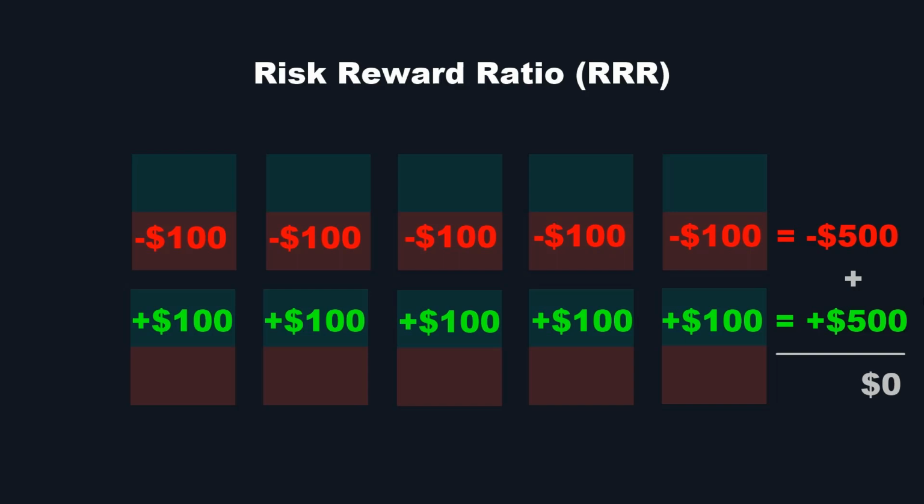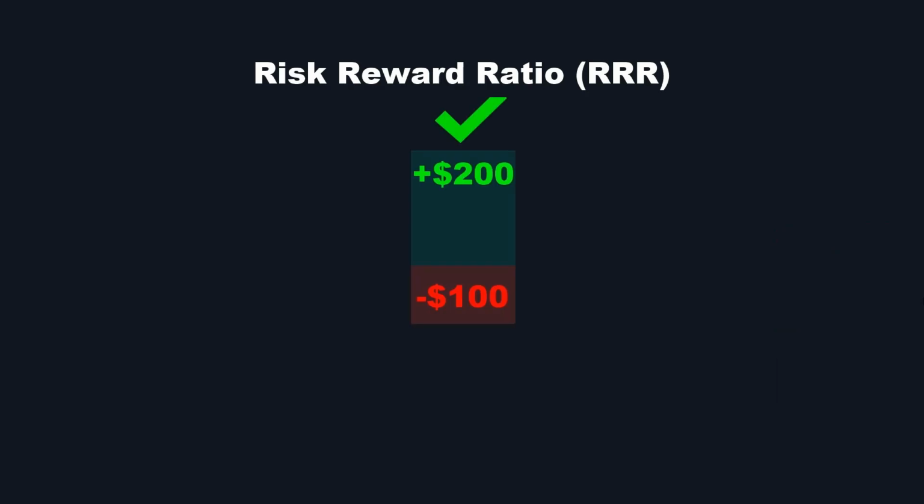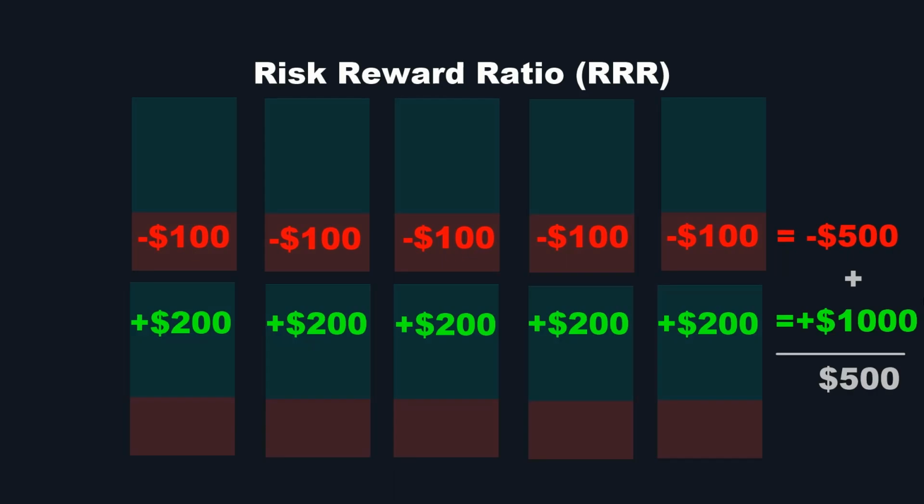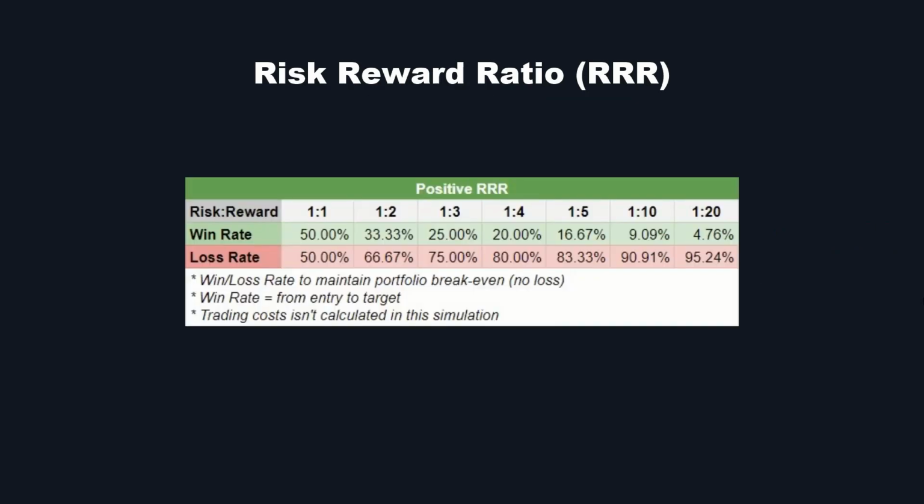Here is where the magic starts with using a 1-to-2 risk-reward ratio. In this case, your risk will be $100 for a potential return of $200. Let's say you have a losing streak of 5 trades, this means you have lost 5 times $100, which is $500. But after that, you win 5 trades, which means you won 5 times $200, which is $1,000. And this is the power of risk management. Even with losing 5 trades with a loss of $500 and winning 5 trades with a gain of $1,000, you will end up with a $500 profit. With a risk-reward ratio of 1-to-2, is winning 33.33% of the trades enough for break-even?